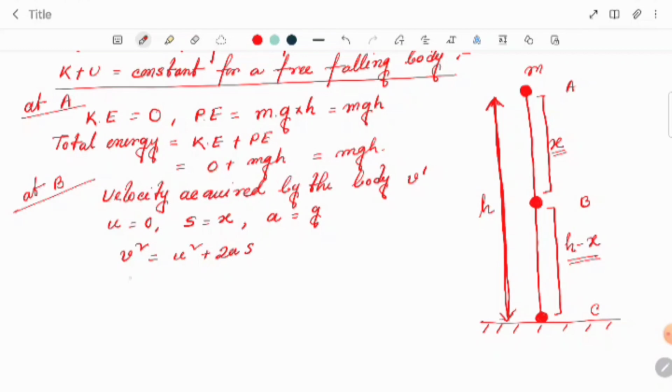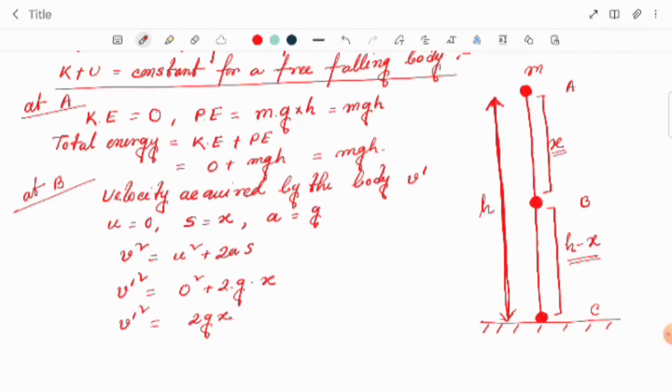By this formula, v dashed square equal to 0 square plus 2 into g, acceleration due to gravity, into x, the distance. So v dashed square equal to 2gx.